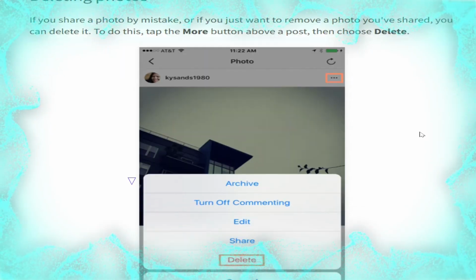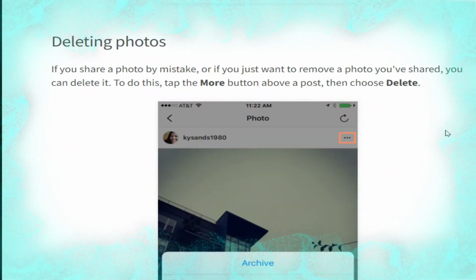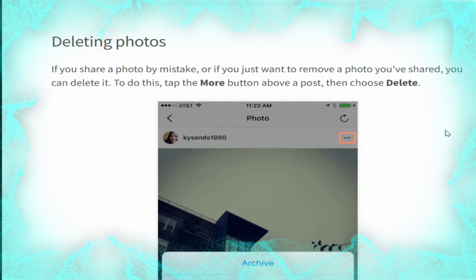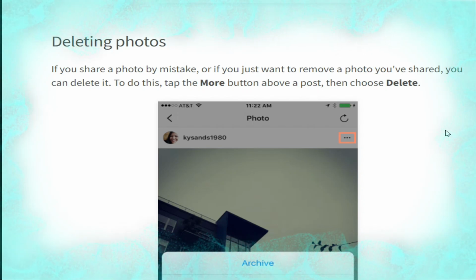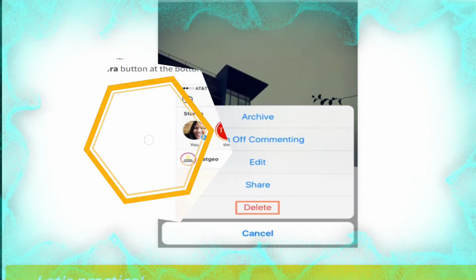Deleting a photo. If you share a photo by mistake, or if you just want to remove a photo you have shared, you can delete it. To do this, tap the more button above a post, then choose delete.